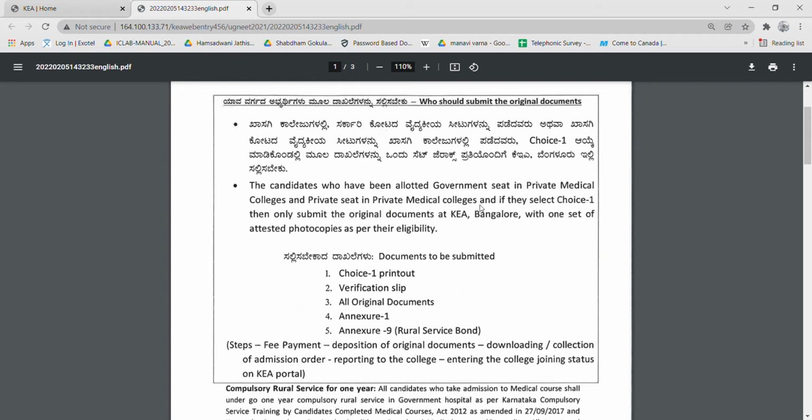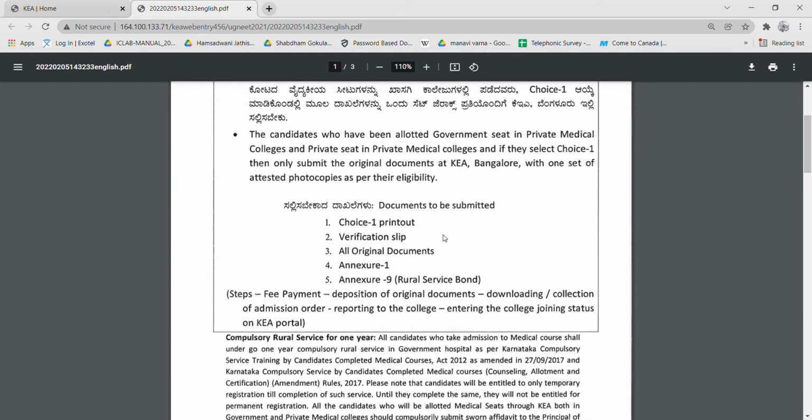If they select choice one after being allotted a college, then only submit the original documents at KEA Bangalore with one set of attested photocopies as per their eligibility. At that time you have to go and submit the original documents at KEA with one set of attested photocopies as per their eligibility.